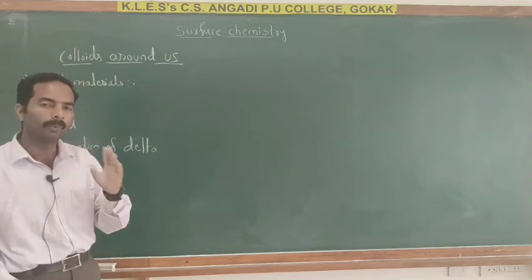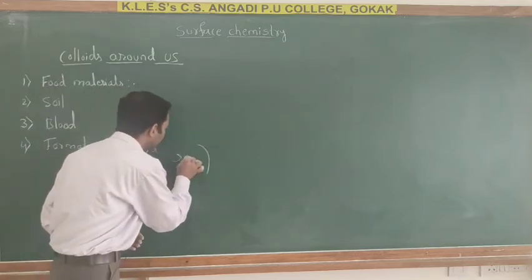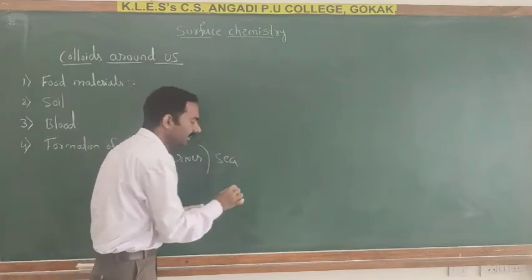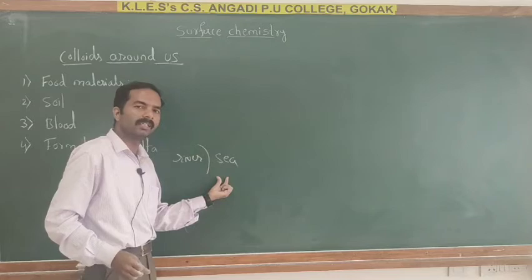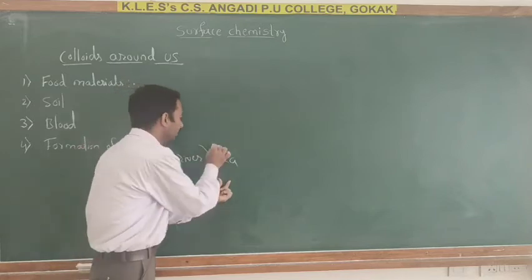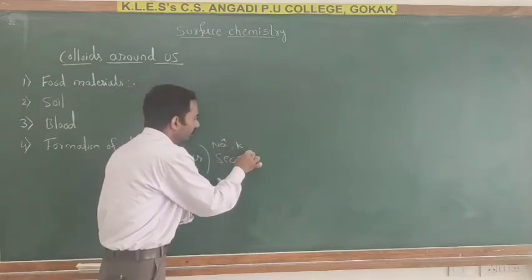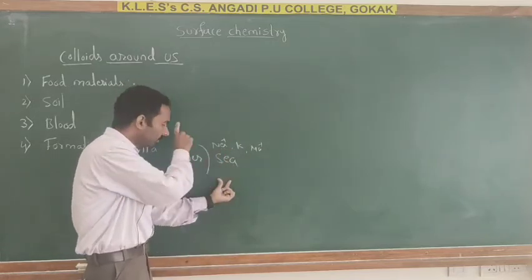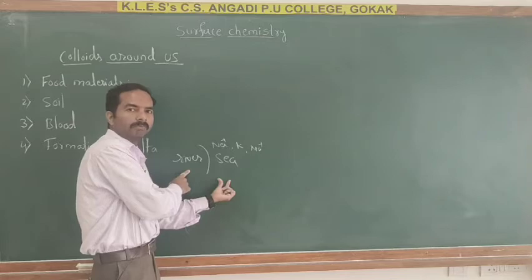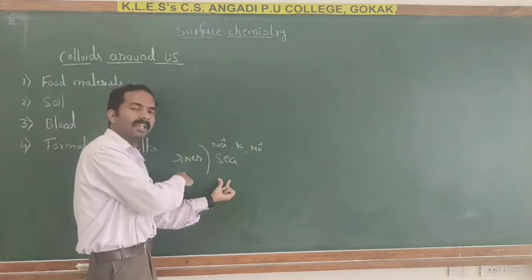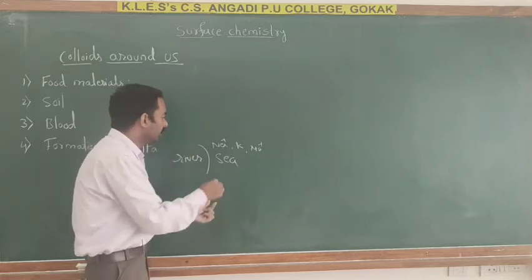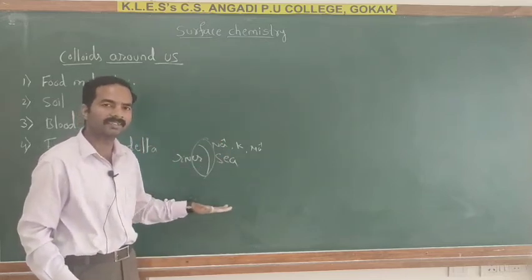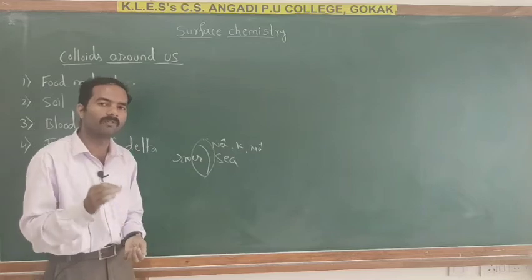At the point where the river meets the sea, the sea contains electrolytes such as sodium, potassium, magnesium, etc. They cause coagulation of the negatively charged sand and clay particles. This region is called the delta. So fourth one is formation of delta.